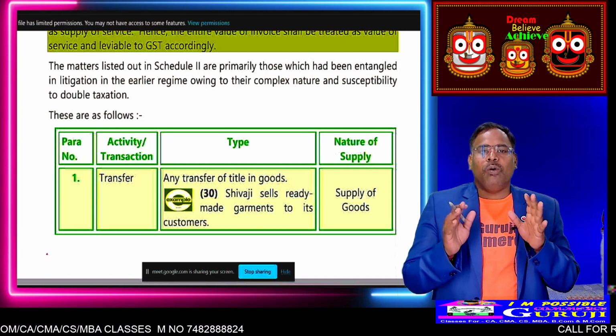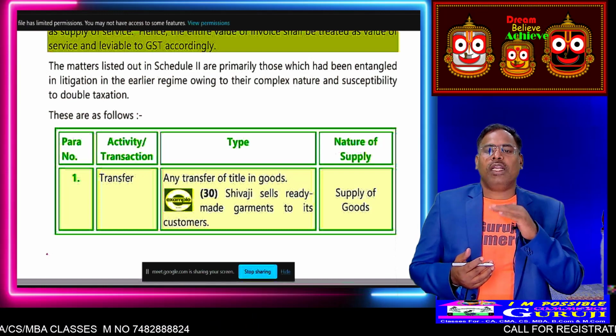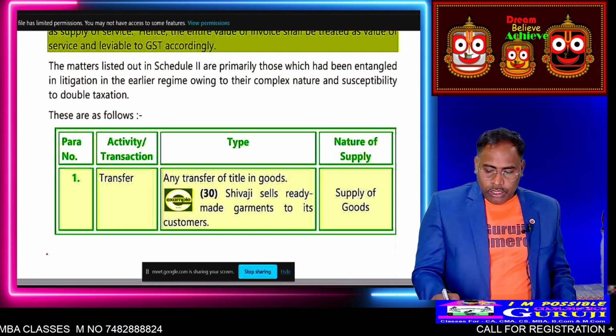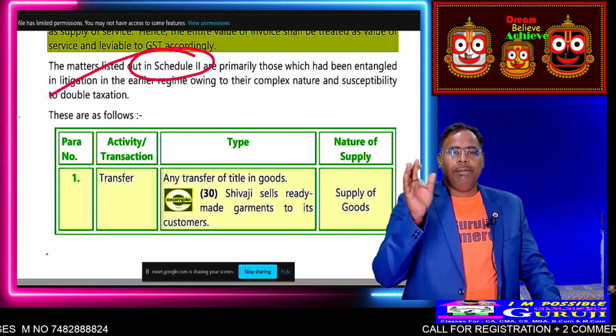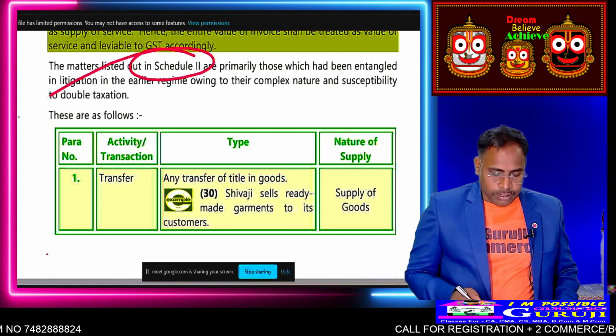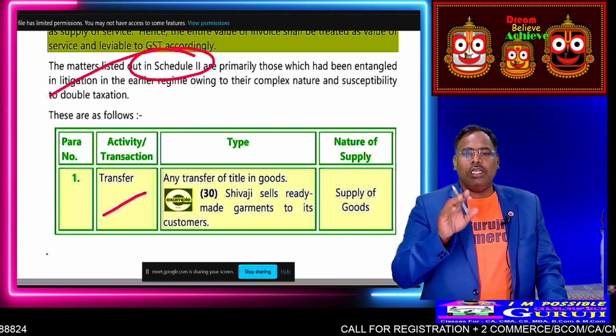Okay, don't confuse here. Schedule 2 talks about which are supply of goods and which are supply of services. Here, transfer means transfer of ownership.